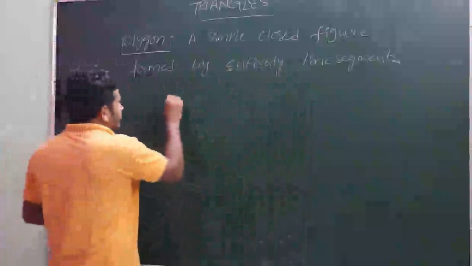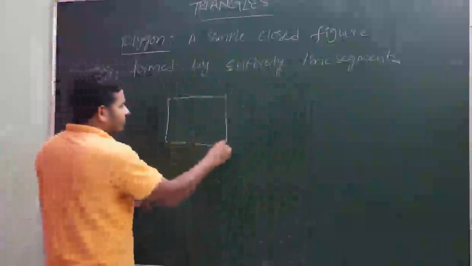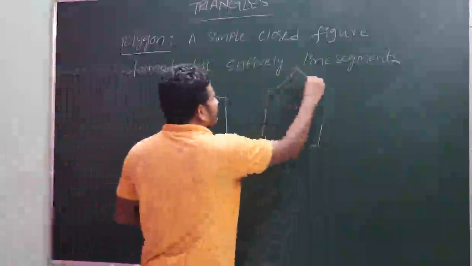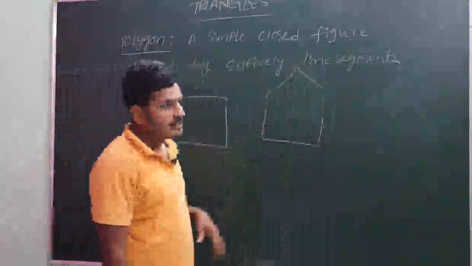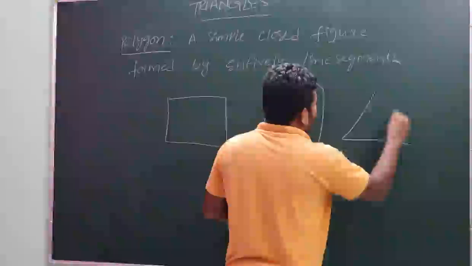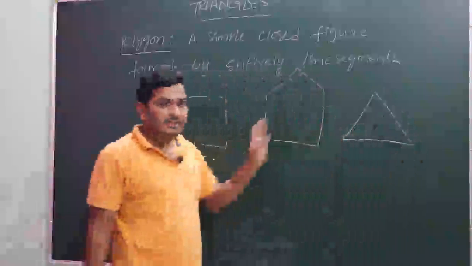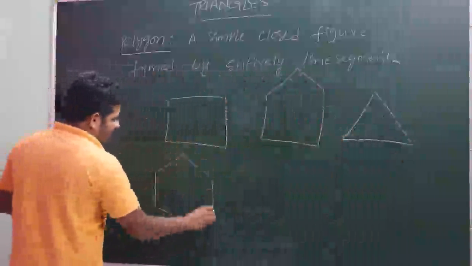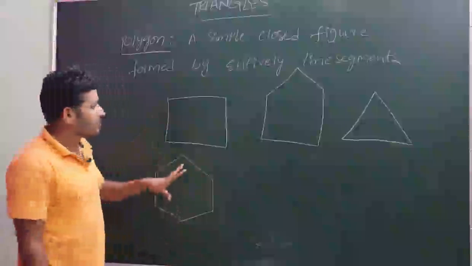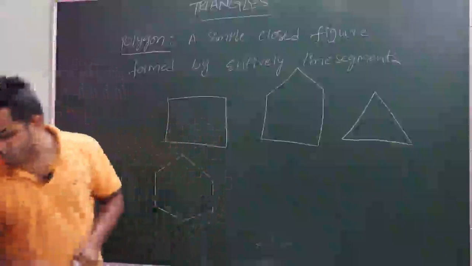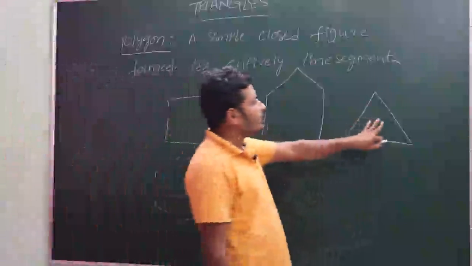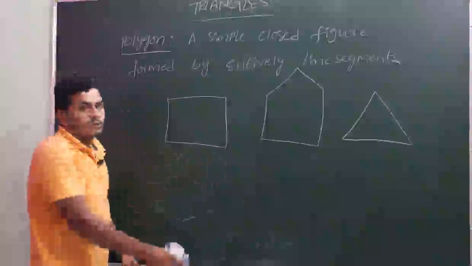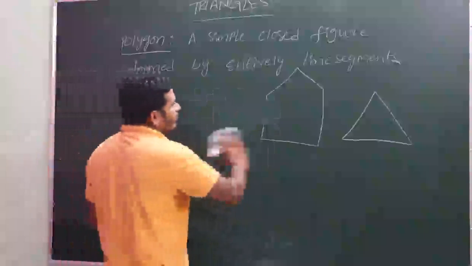So it is a closed figure which is formed with line segments, and we can draw it like this also. This is also a closed figure which has 5 sides, and this is also a closed figure and it has 3 sides. Like this we can draw many figures which are closed and entirely formed with line segments. Among those, triangle is one of the polygons. So we can define triangle based on polygon: a triangle is a 3-sided polygon.